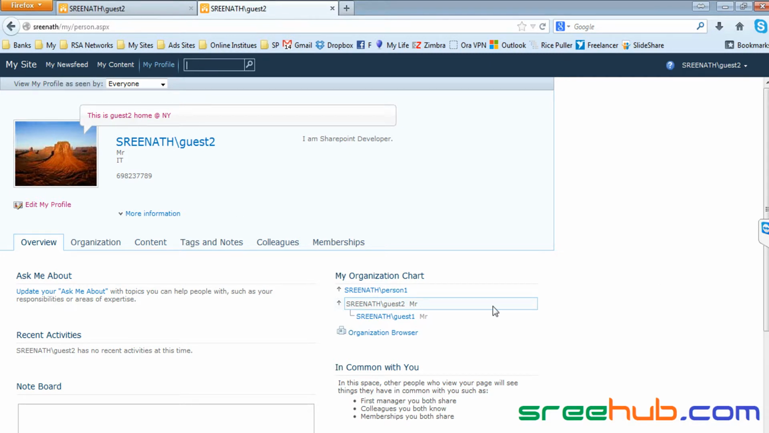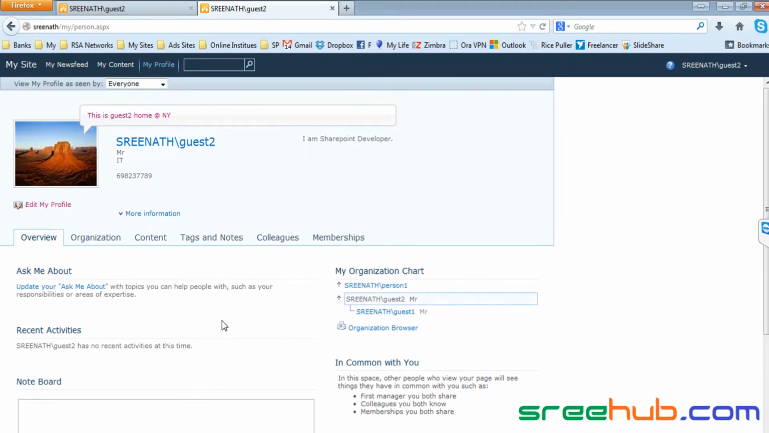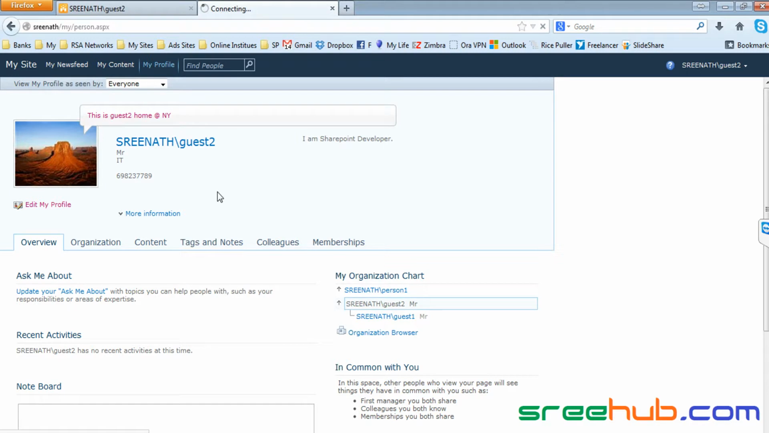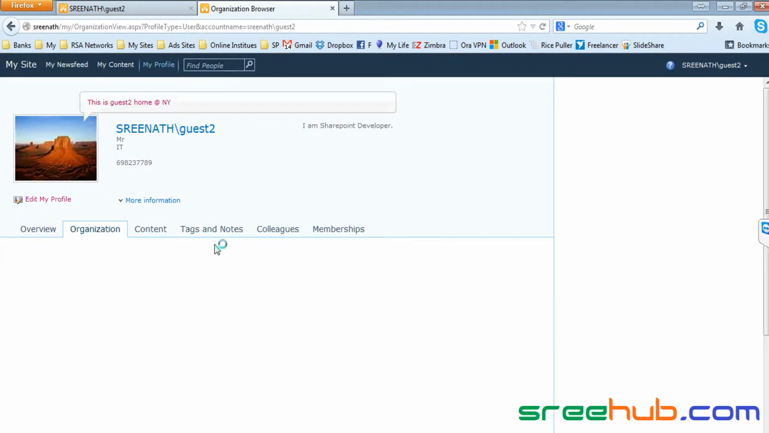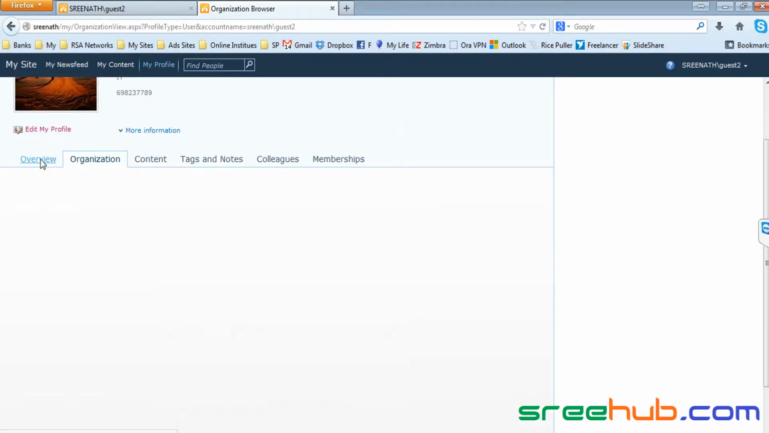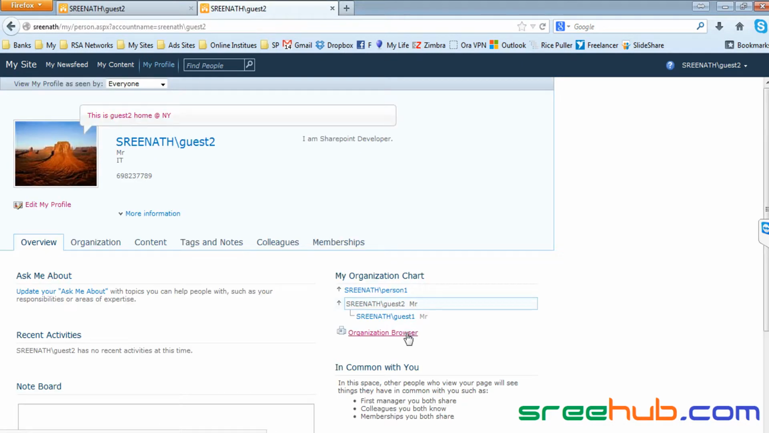You can search for anyone if you want, and you can add them as a colleague. Now you can see the same thing in the organization browser. Under overview there is a button called organization browser. It will show the complete hierarchy of where you are. As we have limited profiles here, you can see only the immediate person being populated, but it will give you the complete picture when you have more tree hierarchies, like in big companies. So that is how we create our profiles.